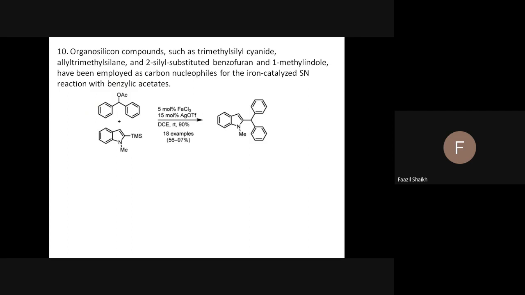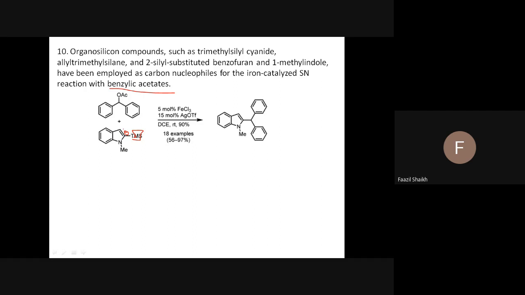Here what we did, we have used the protected form of alcohol, the carboxylate form, benzoic acetate, and the TMS group is attached here. As I said, TMS means trimethylsilyl.